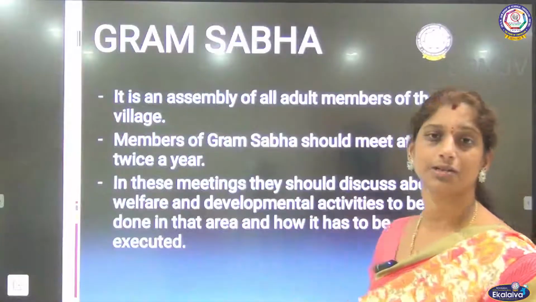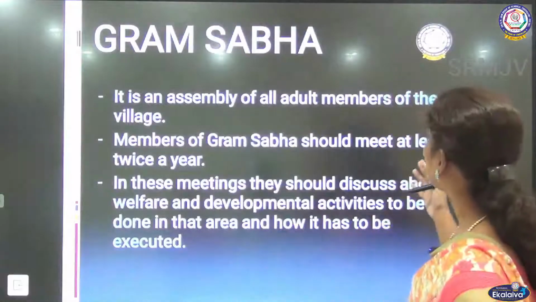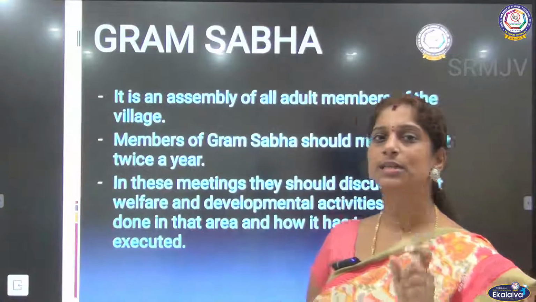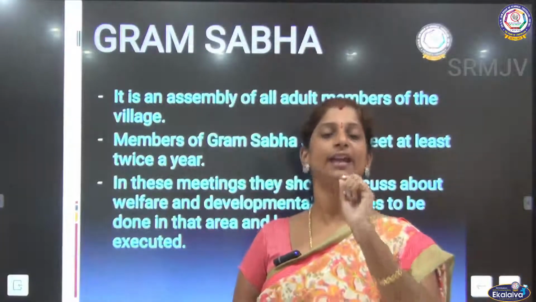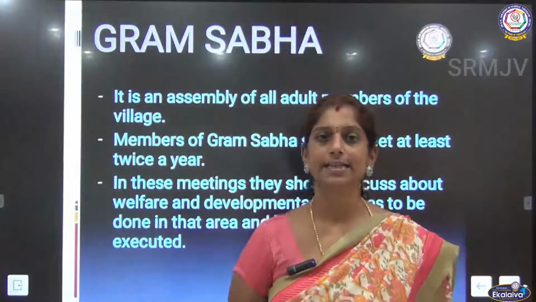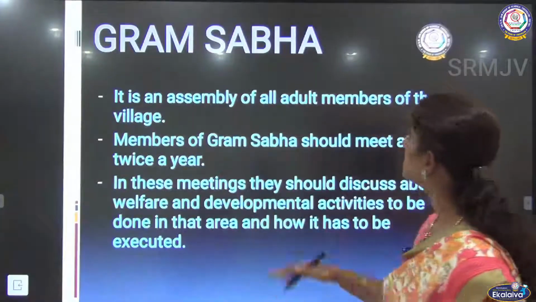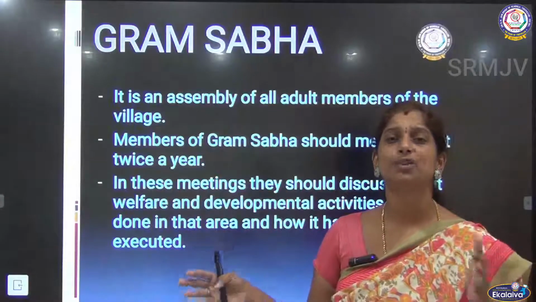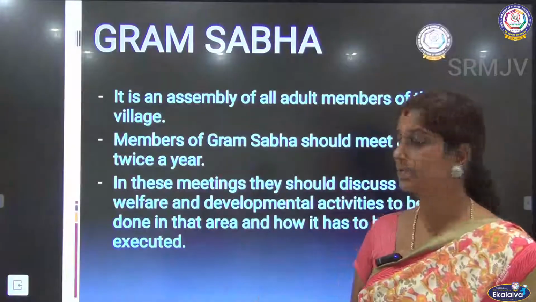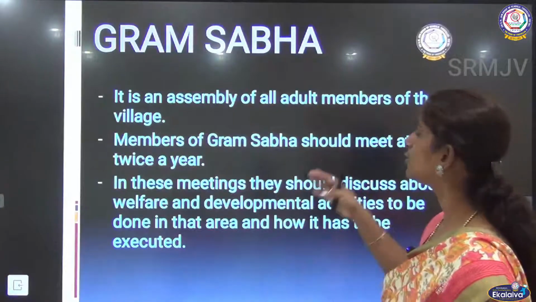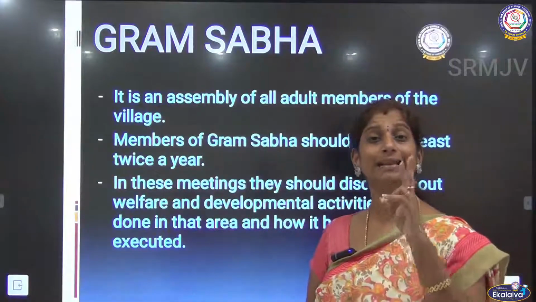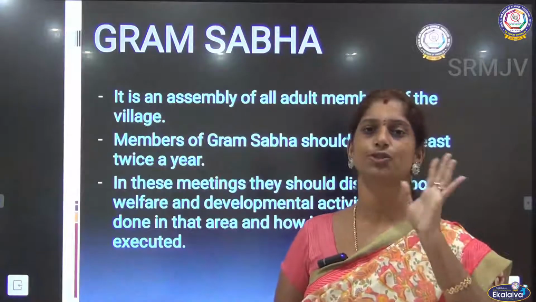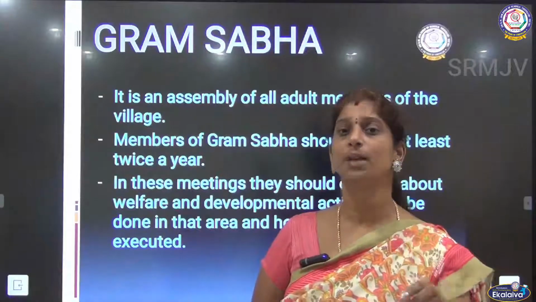So now about Gram Sabha. It is an assembly of all the adult members of the village. So this word adult is the key word everywhere we read. Any person who has completed 18 years of age is an adult. So it is an assembly, a group of people where all the adult members of the village meet, right? And the members of this Gram Sabha should meet at least twice a year. So at least 2 times in a year they should conduct a meeting. That is a minimum requirement.